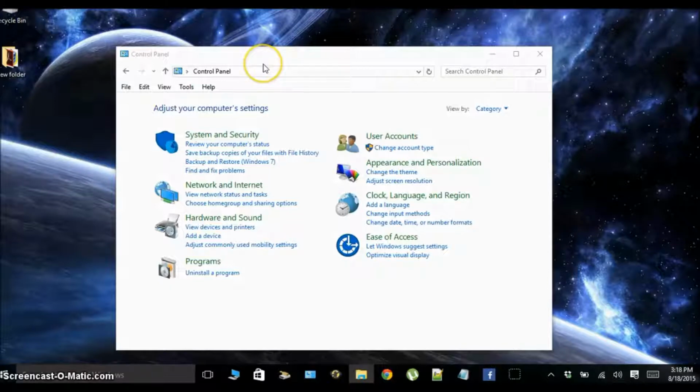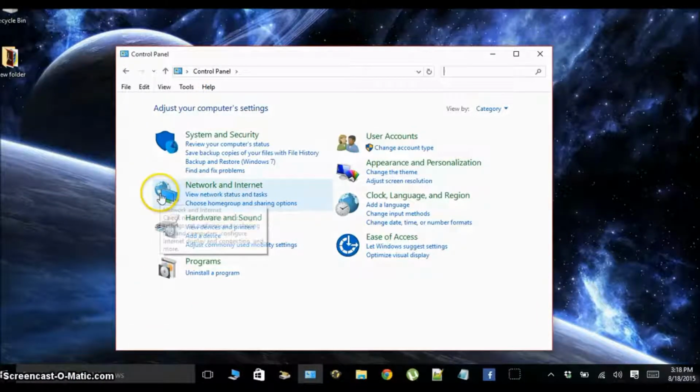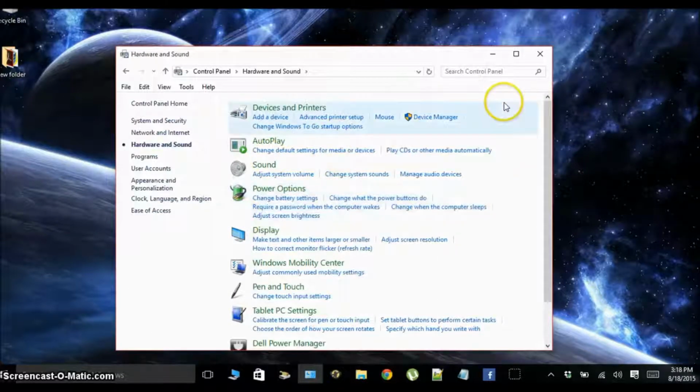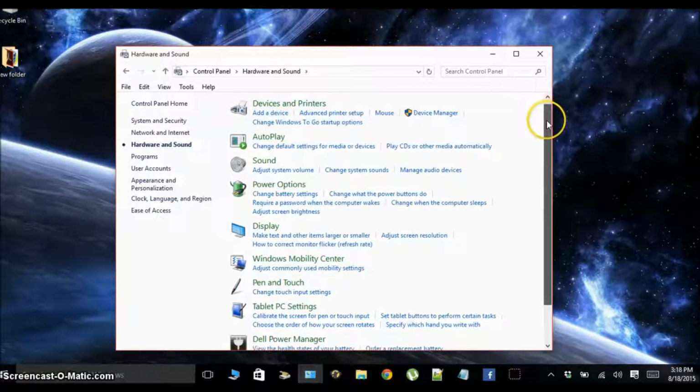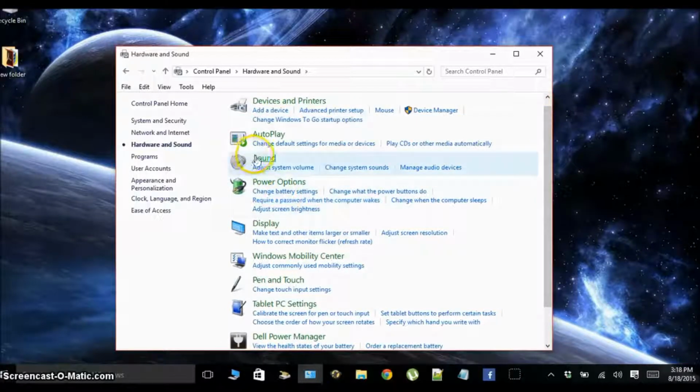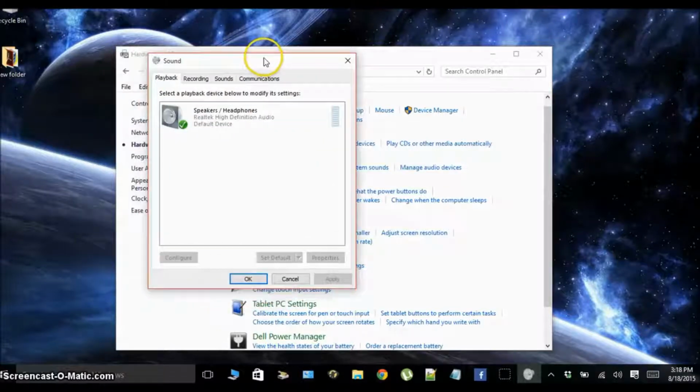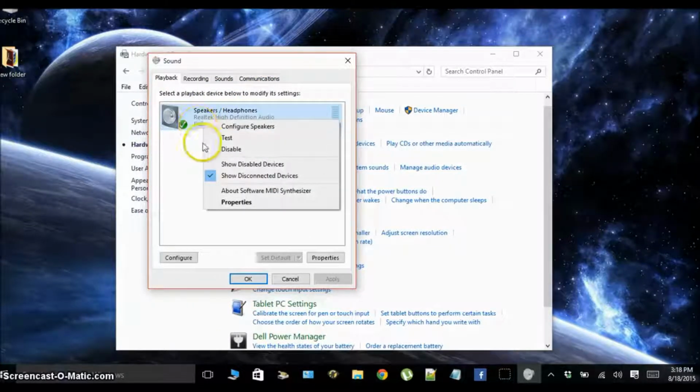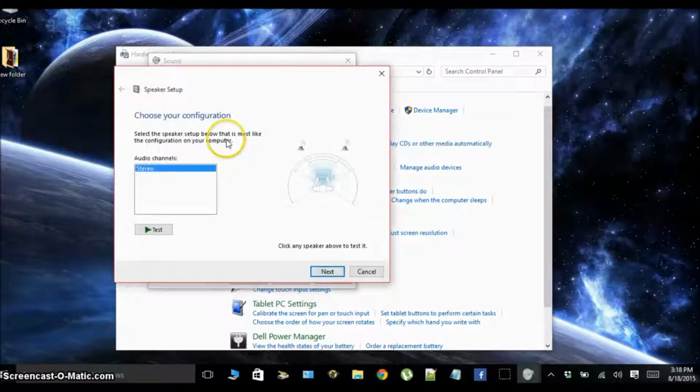So the next step is to go to our control panel. If you don't know how to get there, you're just going to want to search in Windows for control panel, and it should pop up. Next, we're going to want to go on to hardware and sound. Once you're in hardware and sound, we're going to see a category called sound, and we're going to want to go ahead and click on that. And here we see speakers and headphones. What we're going to do is right click on it and click configure speakers and go through this configuration test.